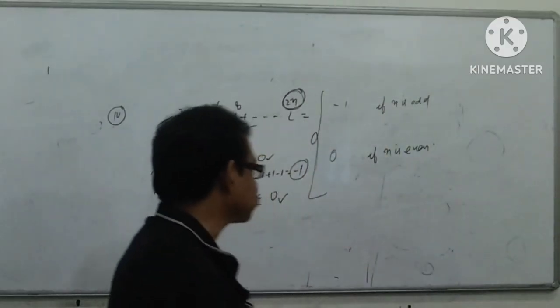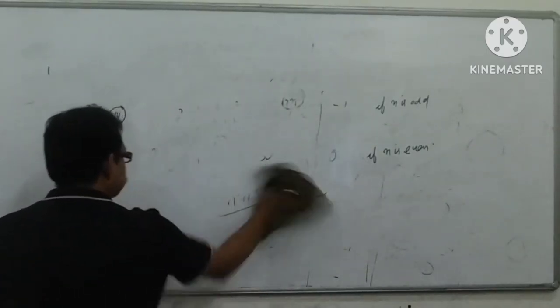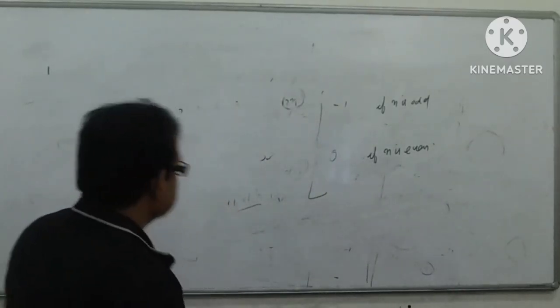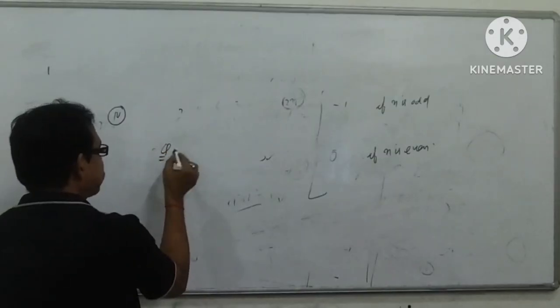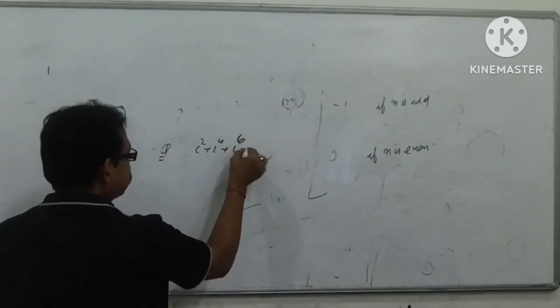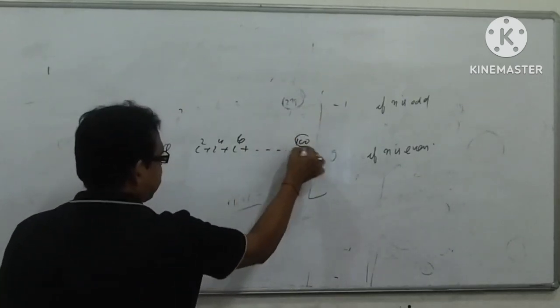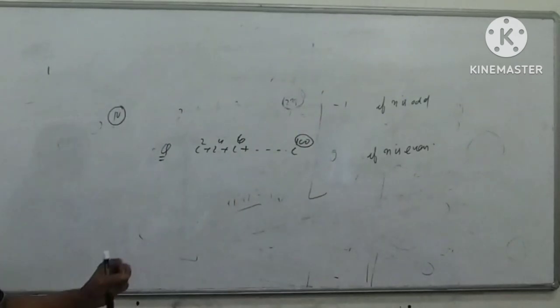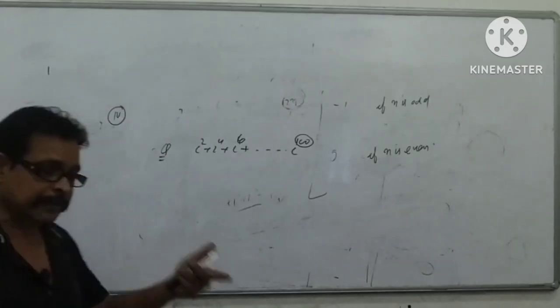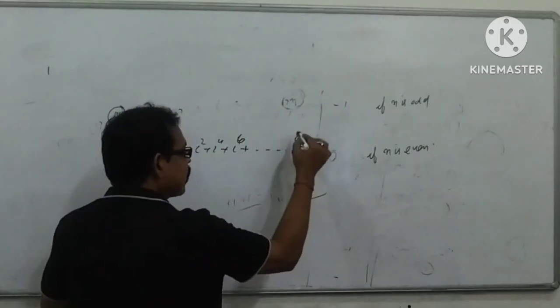Just I am going to discuss some questions. Suppose, my dear students, the first question I have taken: i square plus i to the power 4, i to the power 6, up to i to the power 100. Now what would be the value? Its value may be 0 or may be minus 1. So you check and compare.